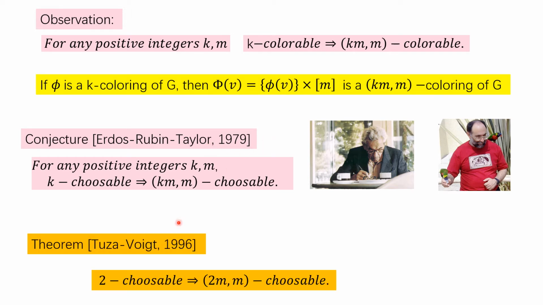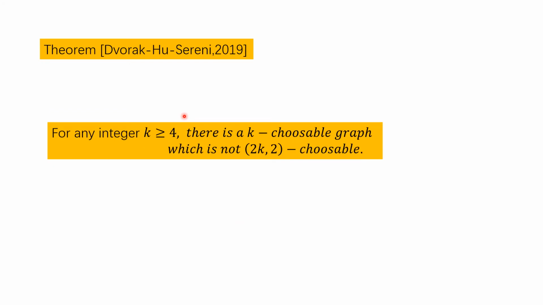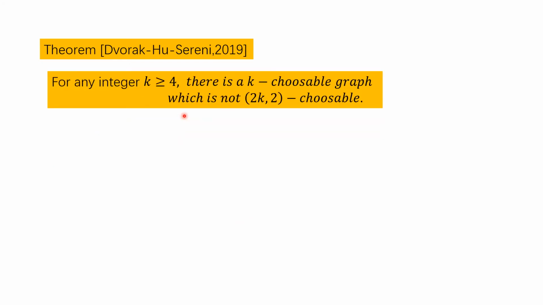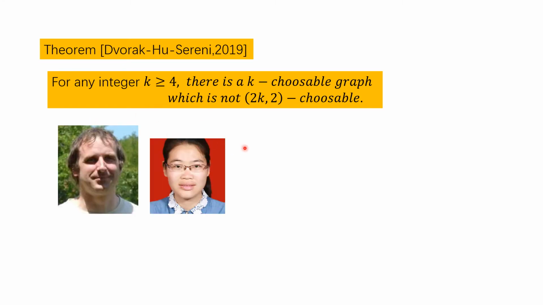It was proved by Tuza and Voigt that the conjecture is true when k equals 2. That's every 2-choosable graph is (2m, m)-choosable for every positive integer m. Now, in 2019, Dvořák, Hu and Sereni disproved this conjecture. They showed that for any integer k greater or equal to 4, there is a k-choosable graph which is not (2k, 2)-choosable. So this is Dvořák, this is Hu, and I didn't find a picture for Sereni.